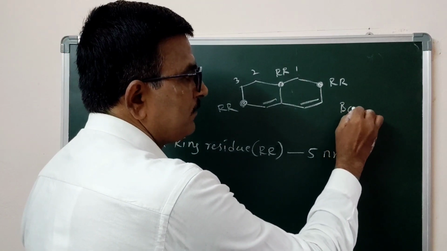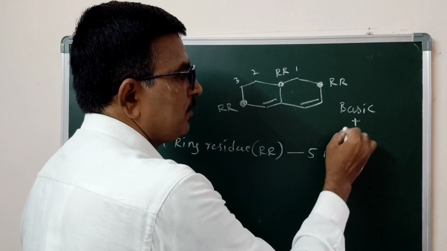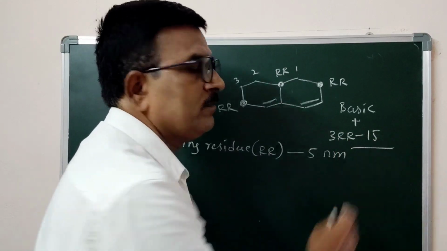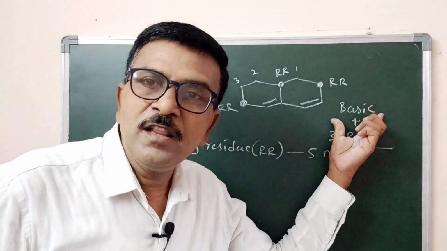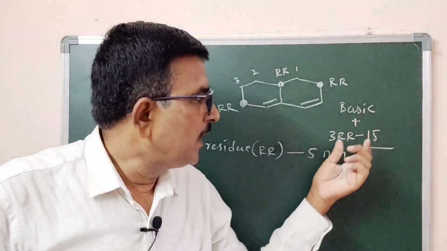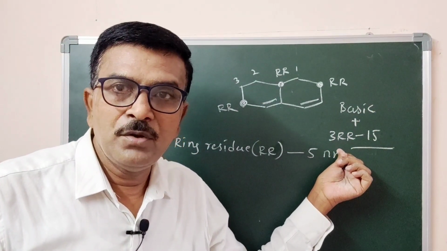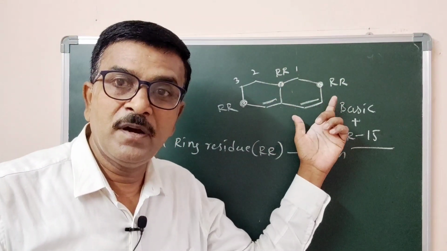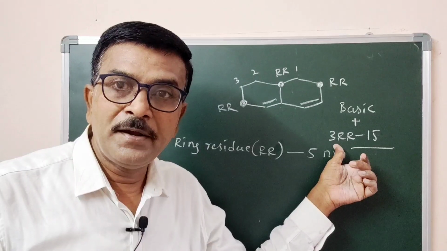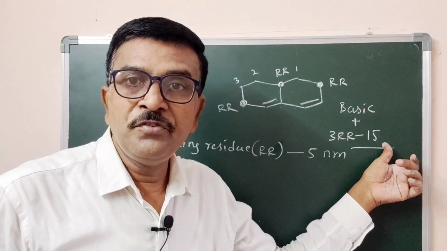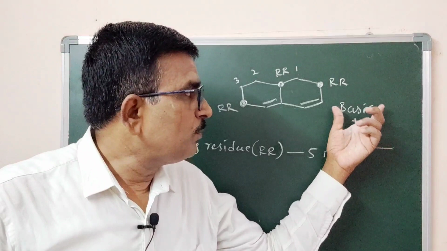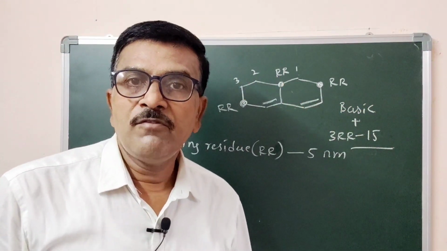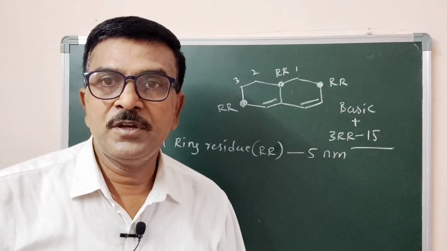So we should add 3 ring residues, which correspond to 15 nanometer. First we should fix the basic value, and then we should consider the ring residue effect, that is 3 ring residues affecting the absorption maxima, each contributing 5 nanometer, so it belongs to 15 nanometer. So we add 15 nanometer to the basic value to get the total final value for the absorption maxima of the molecule.